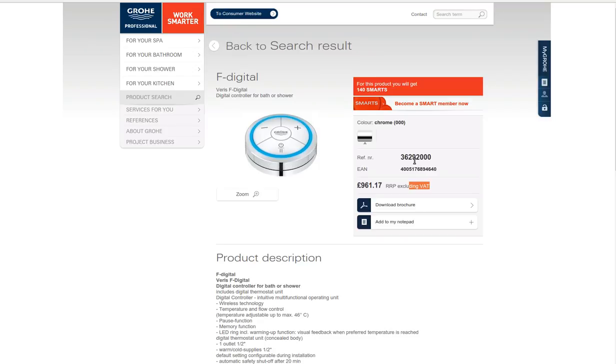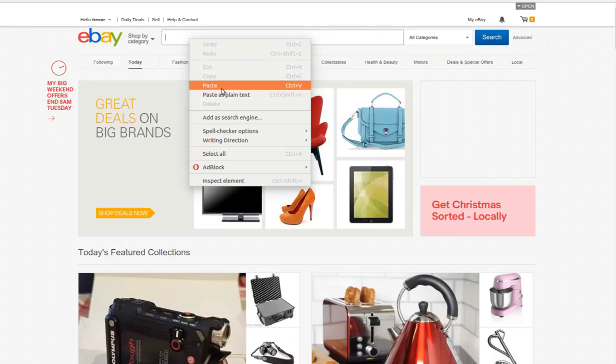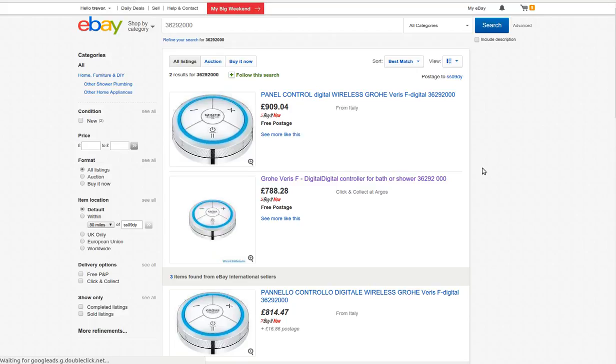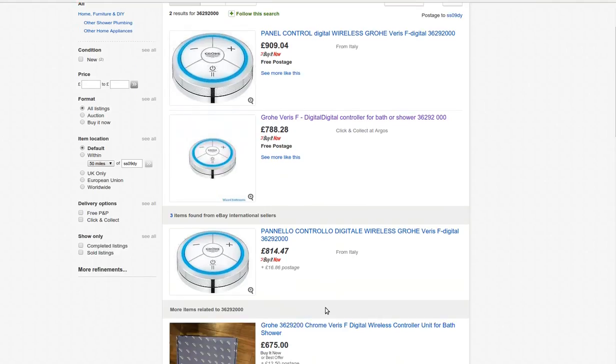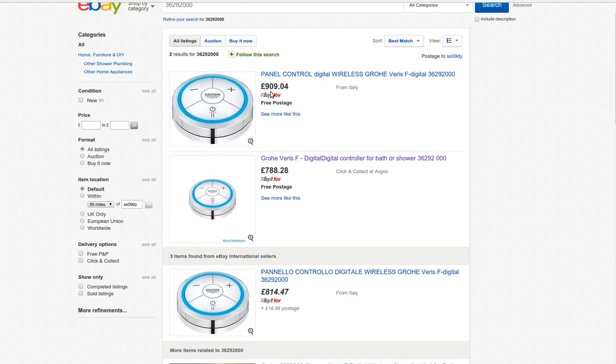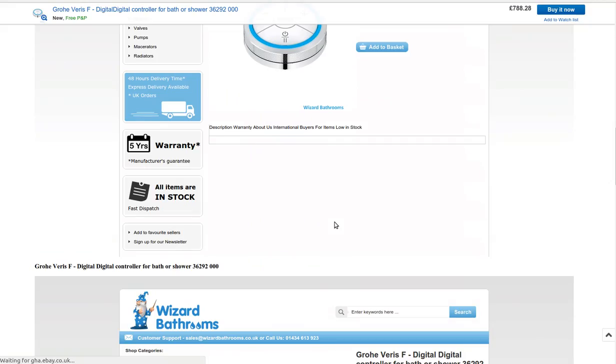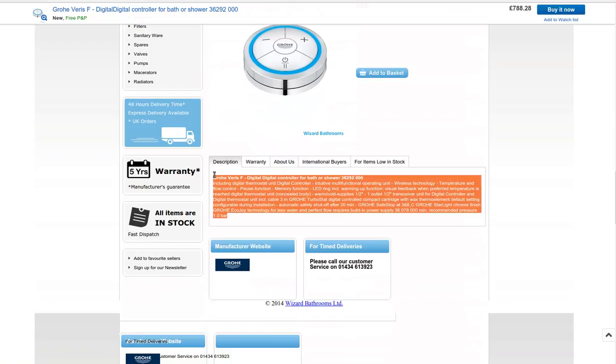So if we think we want to buy this product, we can go into, for example, eBay, and we can see that people are selling the product here for £909, £788, £814. So the first thing to note is quite a big price variation at different facilities. This one is from Italy. This is click and collect at Argos, and if we go into one of these, we then see the seller has typed in a lot of this data.